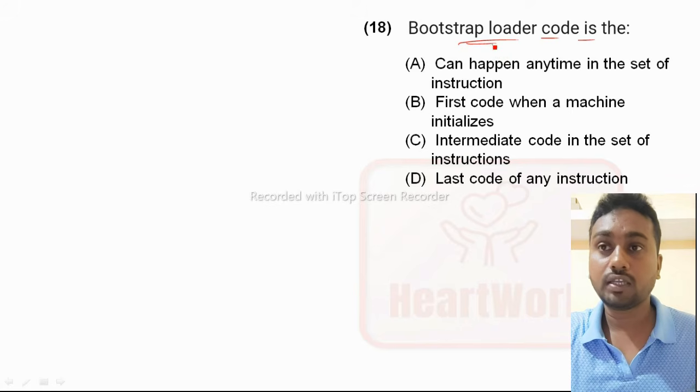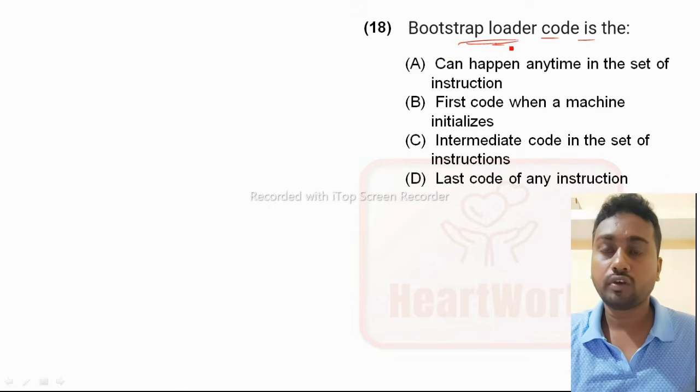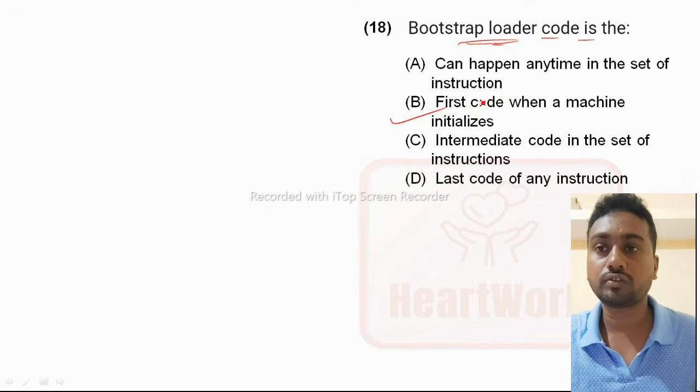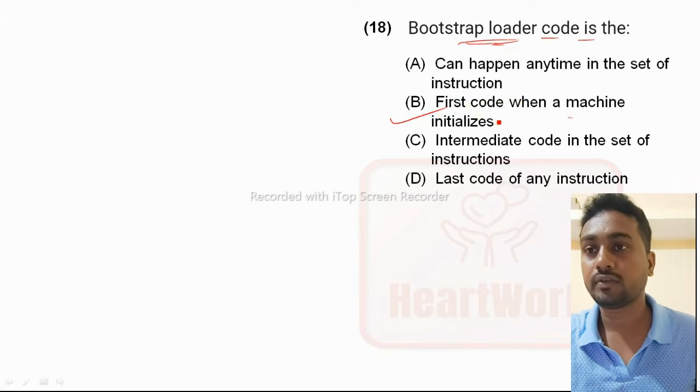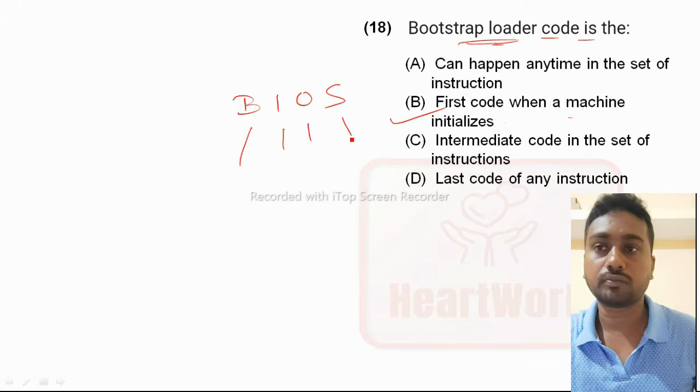It is used in EPROM or PROM, meaning non-volatile memory, and it is the first code run when the machine is initialized. It is used first in the BIOS. BIOS means basic input output system.